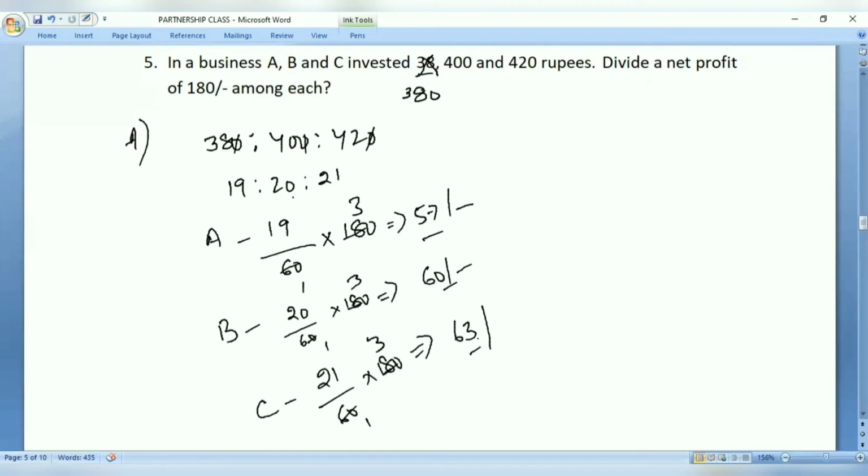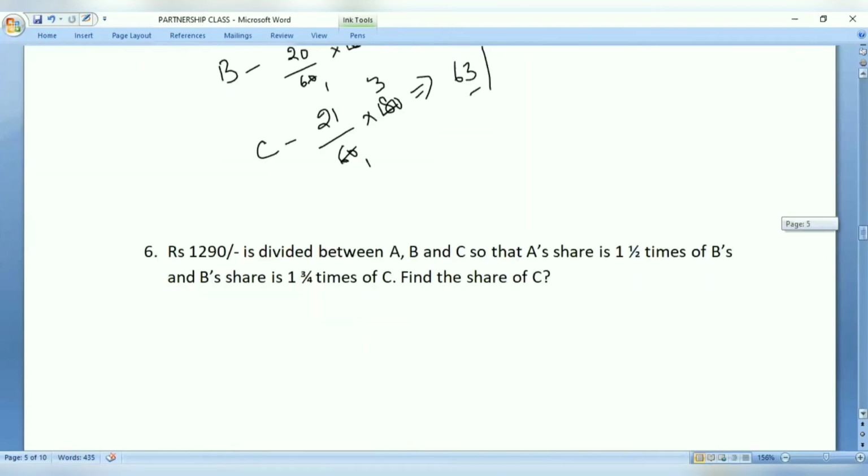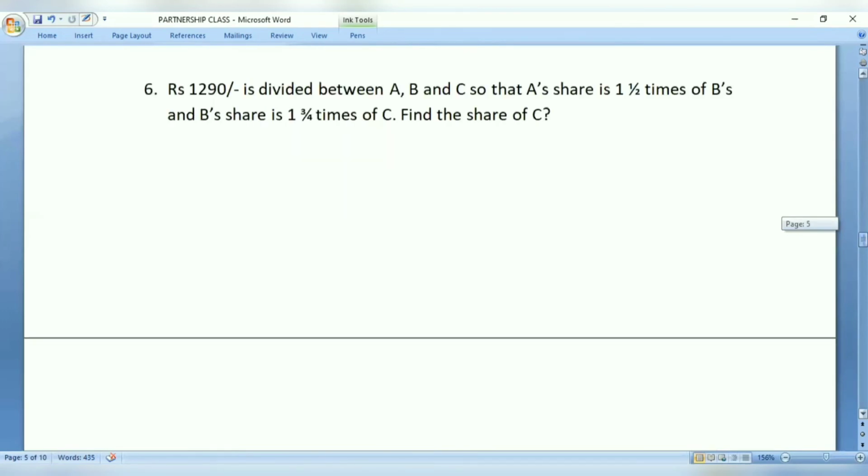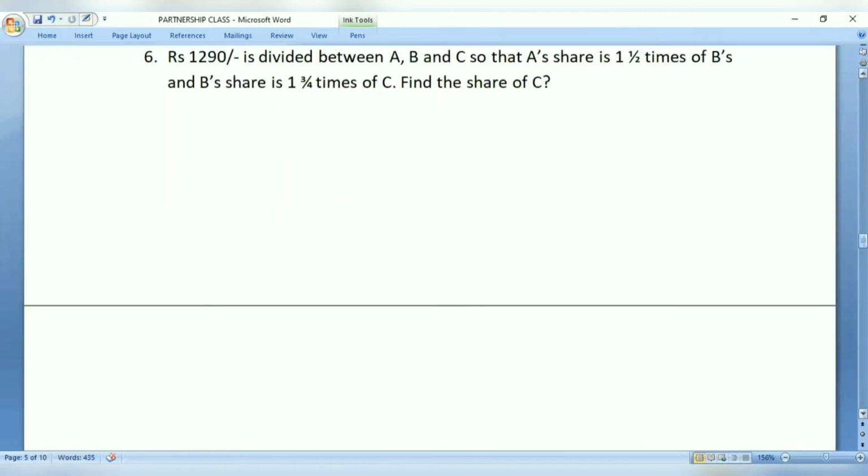Now, let us move on to the next question. See here. 1290 rupees is divided among three persons A, B, and C, so that A's share is 1 by 2 times that of B, and B's share is 3 by 4 times that of C. So we are asked to calculate the share that they have taken.